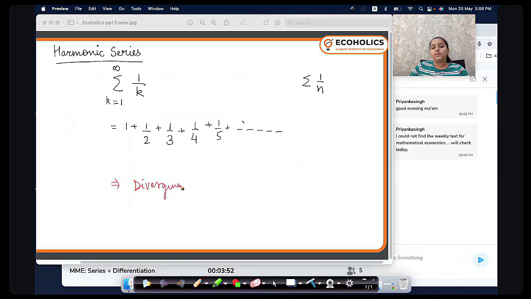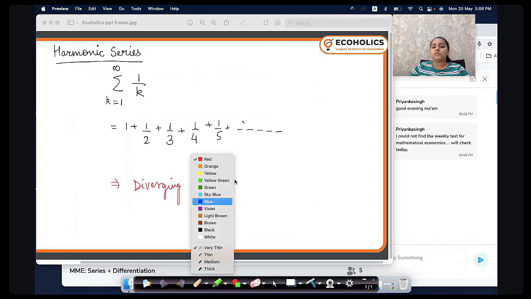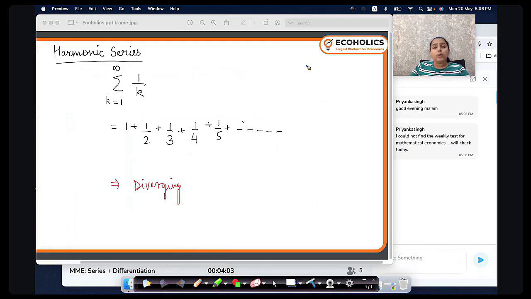Always diverging. If we use the divergence test, what do you get? You get limit k approaches infinity of 1 upon k. So that should be 1 upon infinity, that is 0. Now, as soon as it comes out to be 0, my divergence test fails.